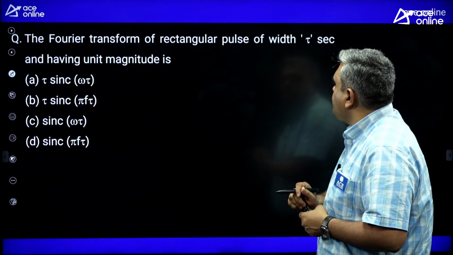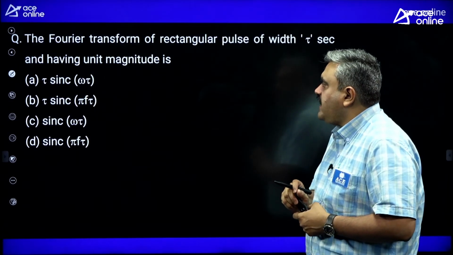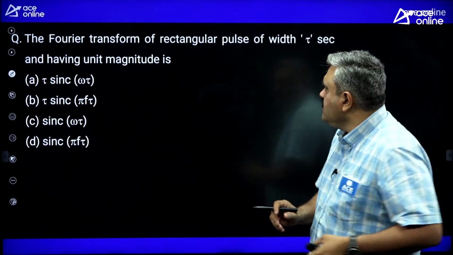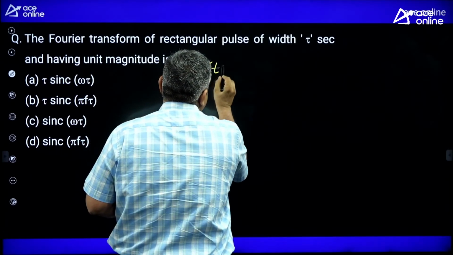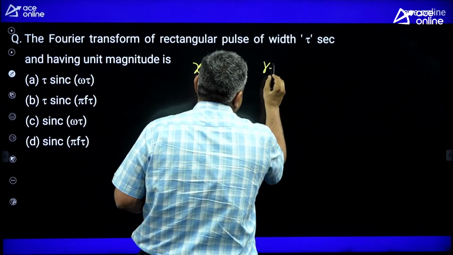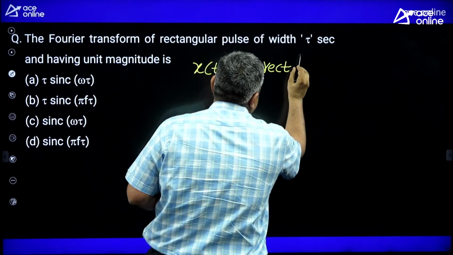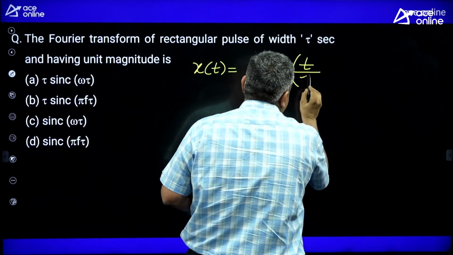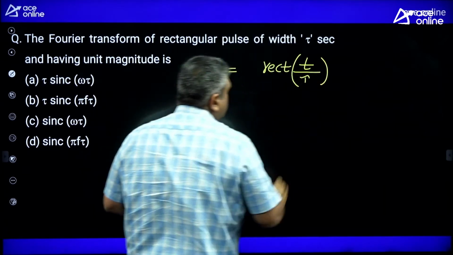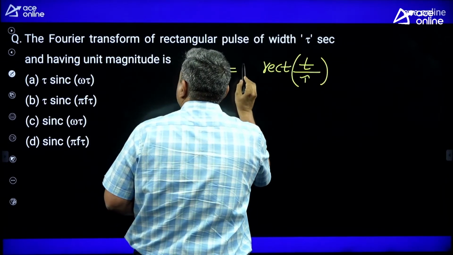Next, the Fourier transform of a rectangular pulse of width tau seconds and having unit magnitude is dash. It's also a standard bit. So whatever signal he is talking about is a rectangular pulse. Rectangular pulse means we write RECT. He is talking about the pulse in the time domain whose width is tau. So the total width is tau and the amplitude in this range is 1.